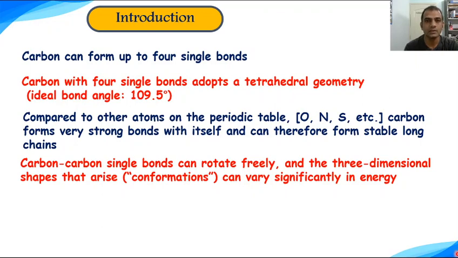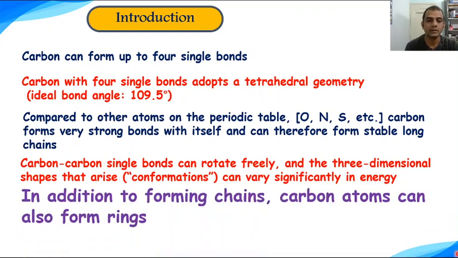Apart from this, we also know that carbon atoms can form rings, and the molecules which arise because of the formation of rings by carbon-carbon single bonds are called cycloalkanes. So in this lecture we are going to explore certain properties of cycloalkanes.